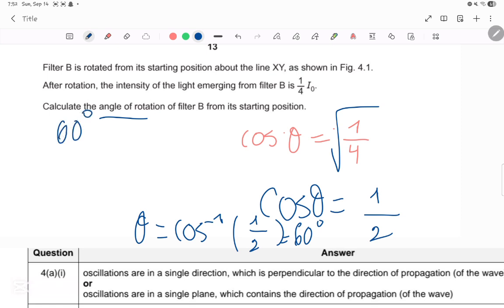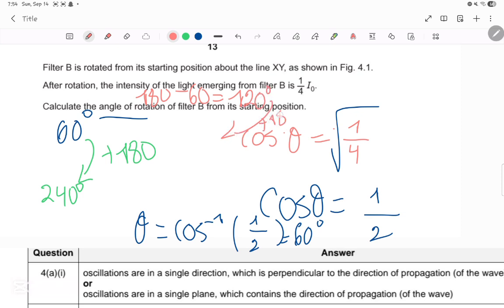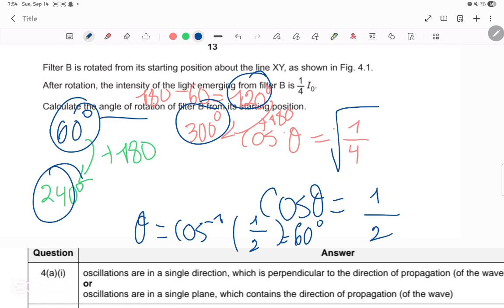But we can get also other possible values. How? By adding 180, so you will get 240 degrees. Now, another thing you need to know is that we can also do 180 minus 60 to get an answer of 120 degrees. That works. And then to the 120 degrees, we can add 180 to get 300 degrees. So how many possible angles do we have? We have 1, 2, 3, and 4 possible angles.